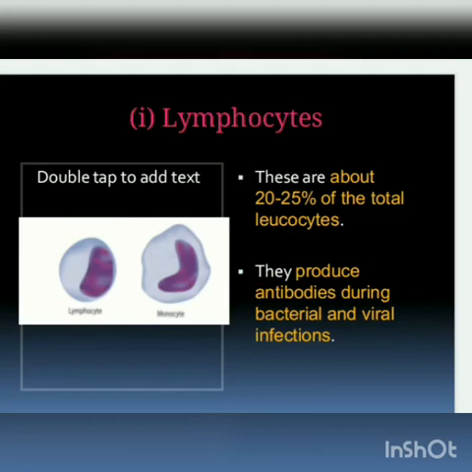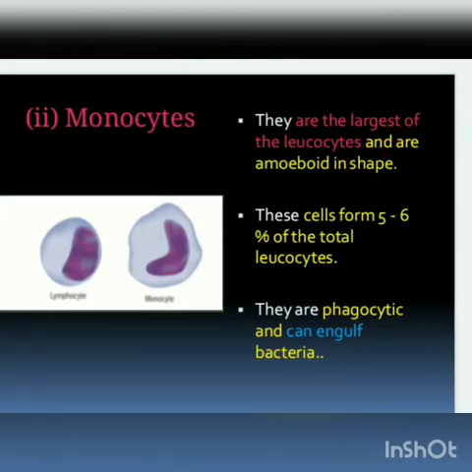So we will see what a monocyte is. Monocytes are the largest of the leukocytes. So the largest structure among the WBCs is the monocyte. They show amoeboid movement and their shape is also amoeboid. These cells form 5 to 6% of the total leukocytes, while lymphocytes are 20 to 25%. They are phagocytes and they can engulf bacteria.